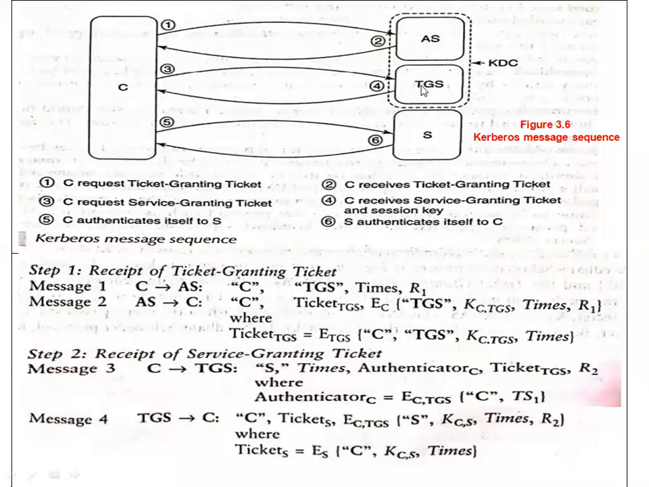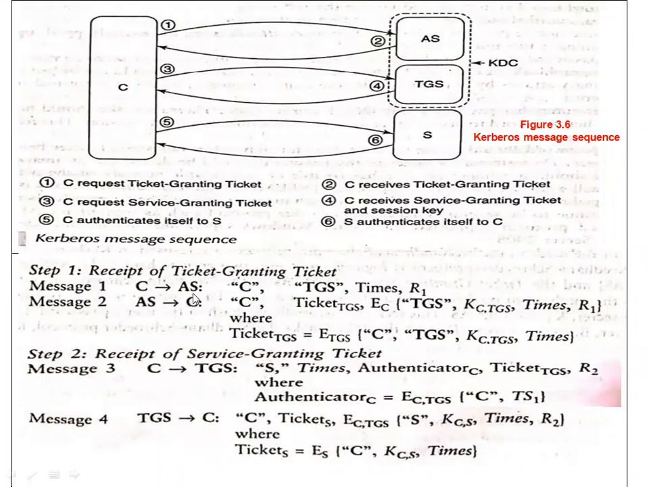How many permissions does it need to take? It has to take permission from 2 servers. To get permission 2 times, how many messages does it perform? 4 messages. After that, C is going to interact with the server, that is message 5. And for that request, the server is going to respond to the client, that is message 6.